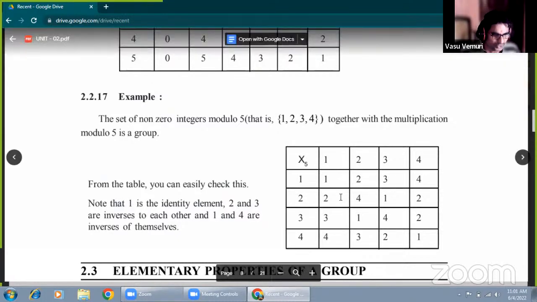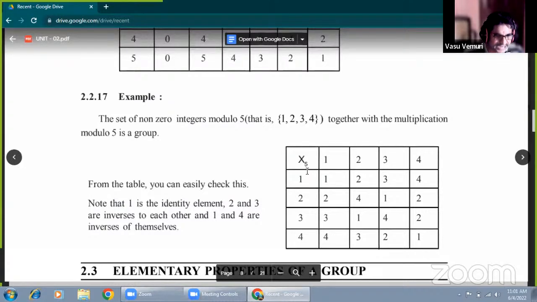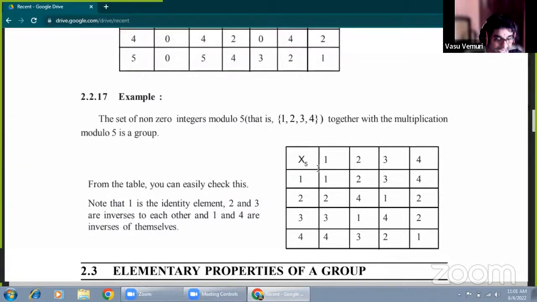Okay. 2 into 1 is 2. 2 into 2 is 4, and 4 is less than 5, so we get the result 4. 2 into 3 is 6. 6 minus 5, that value is 1. Or 6 divided by 5, one time cancelled, remainder is 1. Now 2 into 4 is 8. 8 divided by 5, one time cancelled.